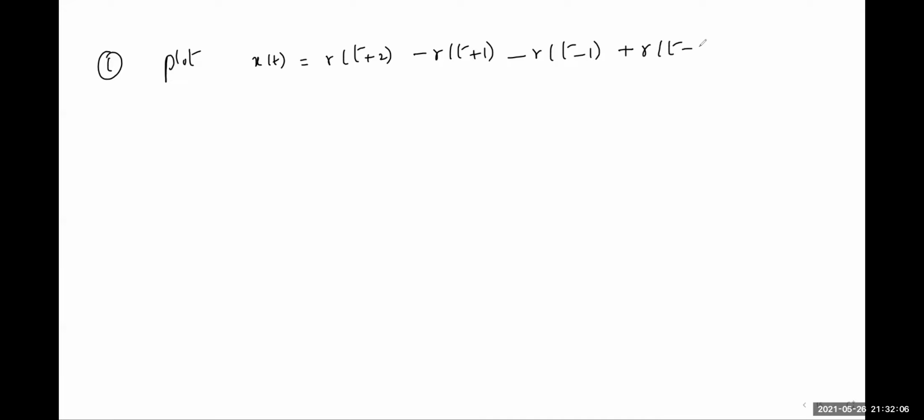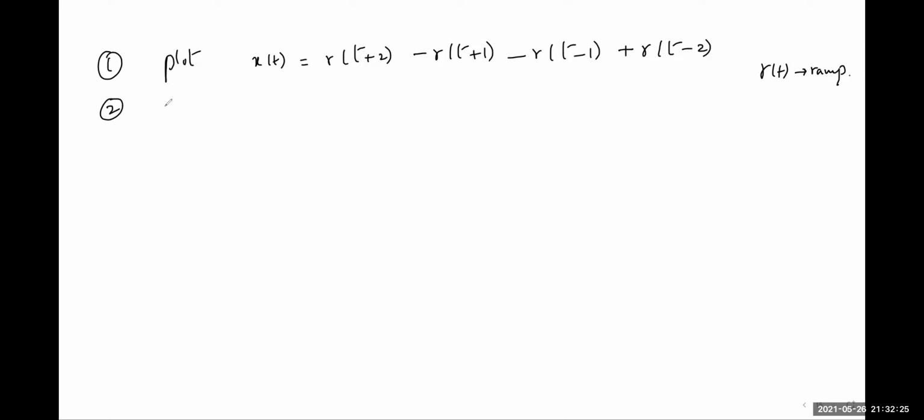Try to plot the first assignment problem. Plot x of t equal to r of t plus 2 minus r of t plus 1 minus r of t minus 1 plus r of t minus 2. Here r of t is a ramp function. I will discuss the precedence rule tomorrow also. Please don't worry about that. If you don't understand the precedence rule properly, tomorrow we will have further discussion about it.